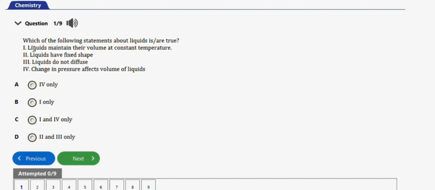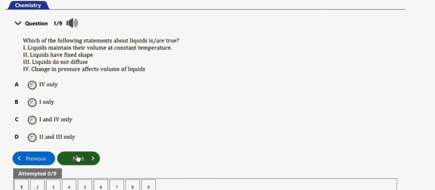So we have the first one, liquids maintain their volume at constant temperature. This is correct. Liquids have fixed shape. No, liquids don't have fixed shape. It is solids that have fixed shape. Liquids do not diffuse. This is wrong. Liquids can diffuse. Change in pressure affects volume of liquids. This is wrong. Change in pressure does not affect volume of liquids. So the only true one we have here is I. Liquids maintain their volume at constant temperature. So the right option is option B.